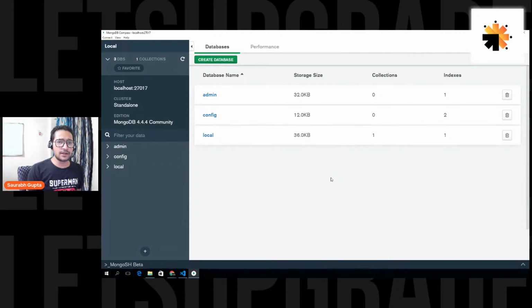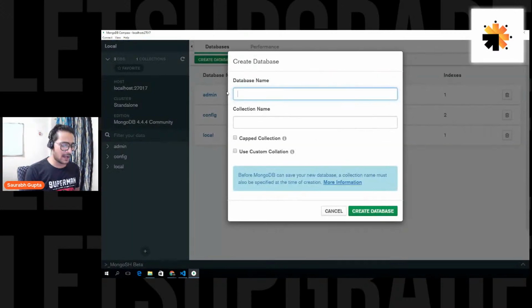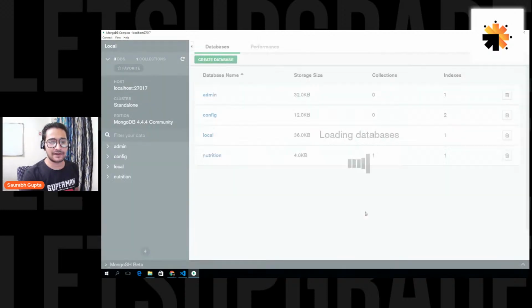So the first thing that you do here is create a database. I'll name my database nutrition. A database is a place where you will create all your collections, and collections will hold data. So the first thing that you create is a database, inside that you'll have a collection, and the collection will hold your data. My database name is nutrition, and I'm creating a collection named, let's say, foods, whatever you name it. Now it will take a minute and create a database and a collection for you.